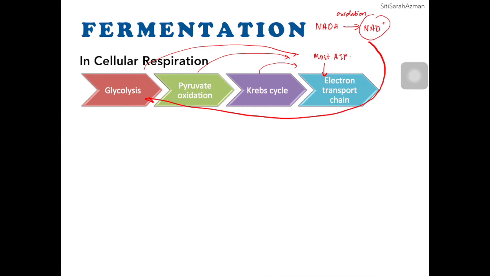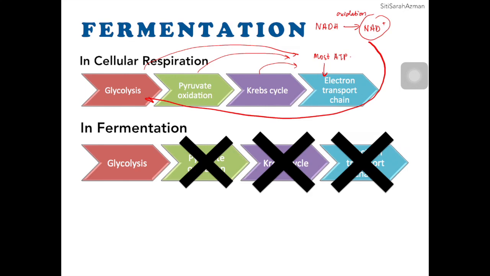However, in fermentation, we know that fermentation is the generation of ATP without oxygen. So there will be no pyruvate oxidation, no Krebs cycle, no electron transport chain. So when there is no electron transport chain, NADH cannot be oxidized into NAD+.